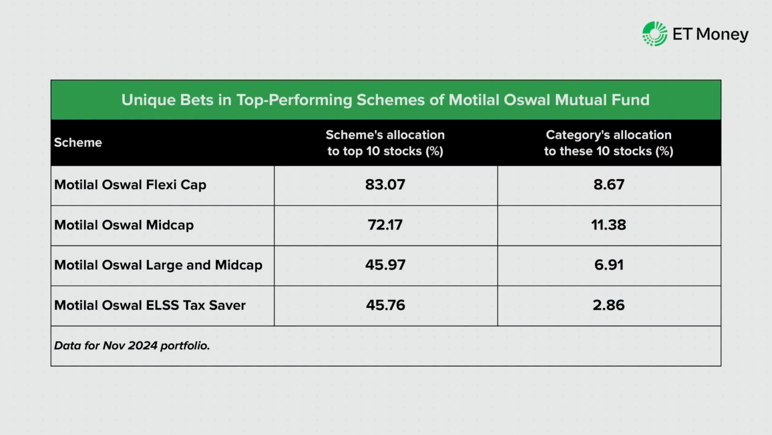Take the Flexi Cap scheme as an example. It invests 83% of its portfolio in just 10 stocks. The average allocation of the category is just 8.67% to the top 10 stocks. So while others may play it safe by diversifying their portfolios, Motilal Oswal Mutual Fund takes a significant position in stocks that it thinks will do well. Finally, let's move on to the final observation.